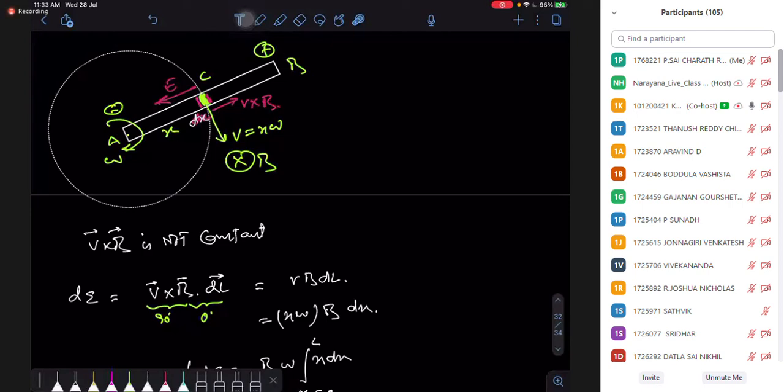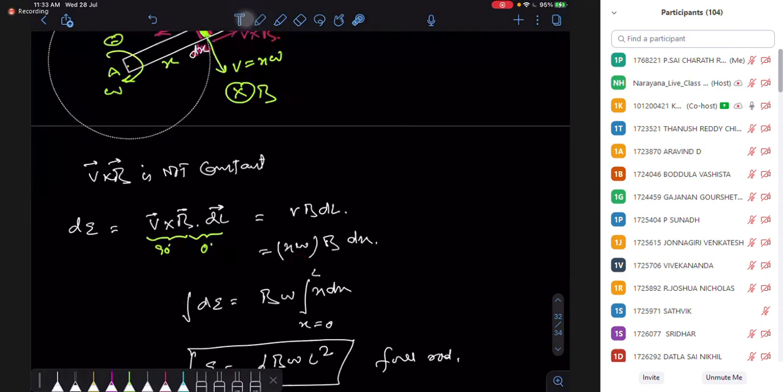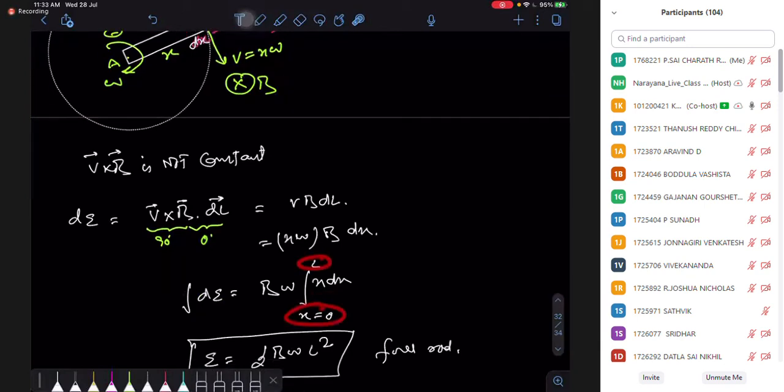If you open the cross, it will give sine theta; if you open the dot, it will give cos 0 degrees. So overall, this triple product is a simple product, v B dl: velocity x omega, magnetic field B, and length dx. Integration gives x square by 2. If you put the limits from upper to lower, it will give L square by 2.